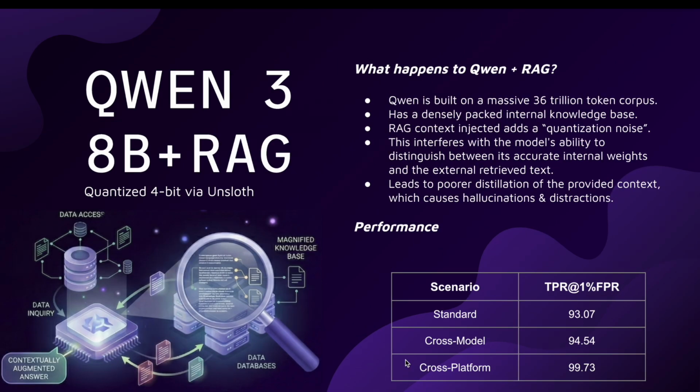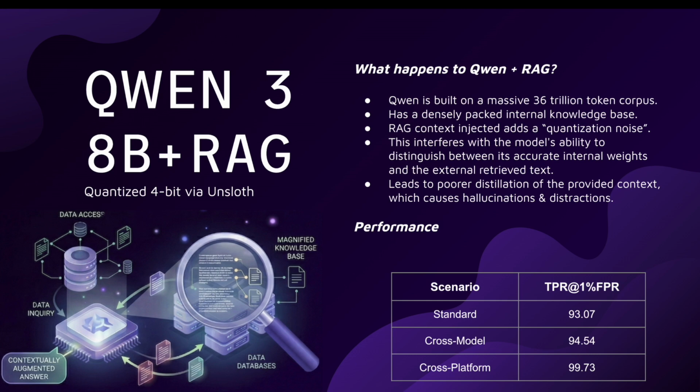Now let's move on to Qwen 3 with RAG context. So as we previously saw with Llama, when RAG context was added to the LLM, it actually improved the results and gave better classification. Let's find out if that's the same when it comes to Qwen. So Qwen is built on a massive corpus which has around 36 trillion tokens, and this causes a densely packed internal knowledge base. So it already has enough context over multiple languages.